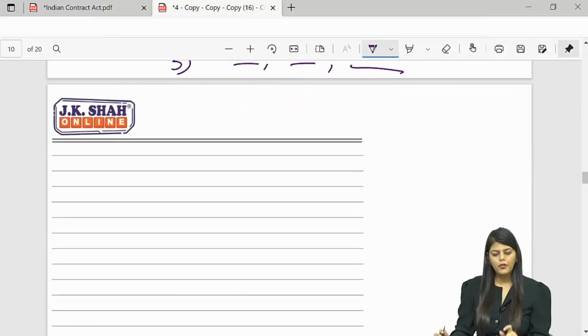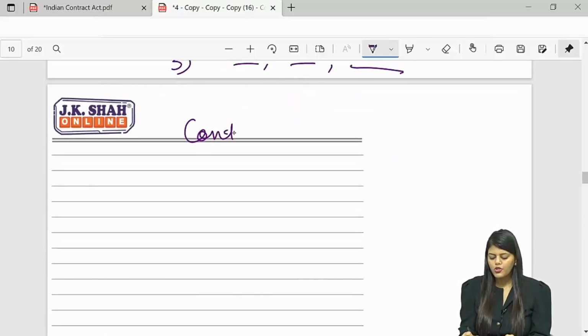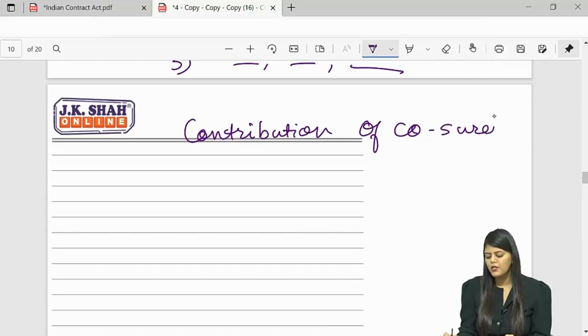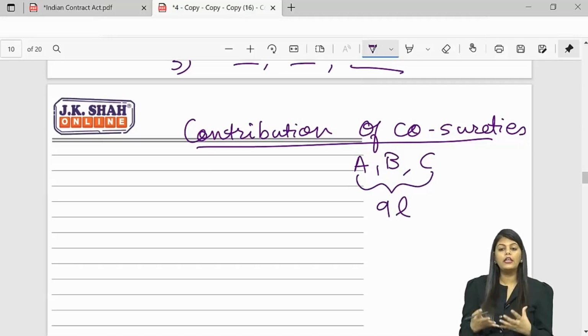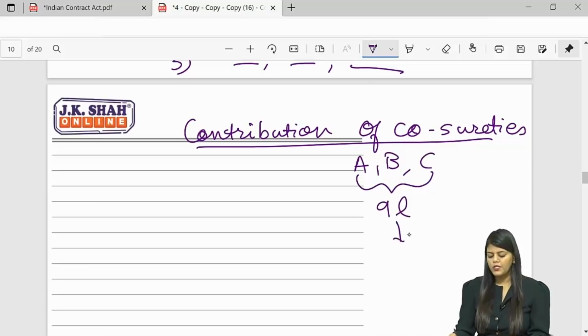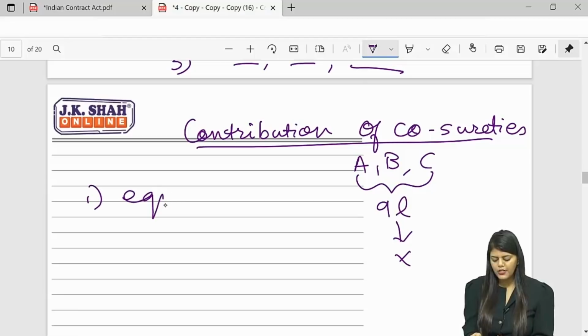And the small topic which you have is contribution of co-sureties. Just like you have joint promisors, you also have joint guarantors or joint sureties. A, B, C are jointly giving a loan of 9 lakhs, or jointly giving a guarantee of 9 lakhs to Mr. X. If nothing is given, can I say they will share this in equal ratio?